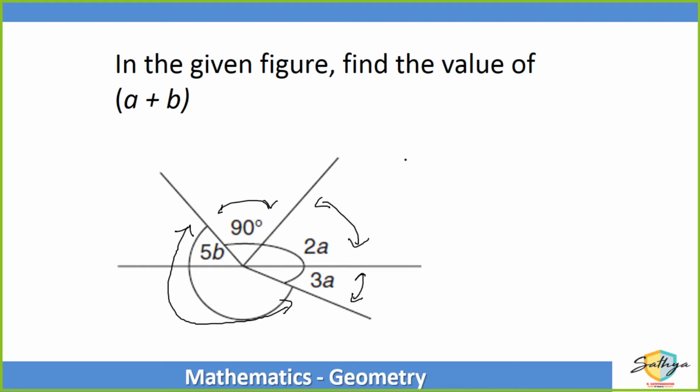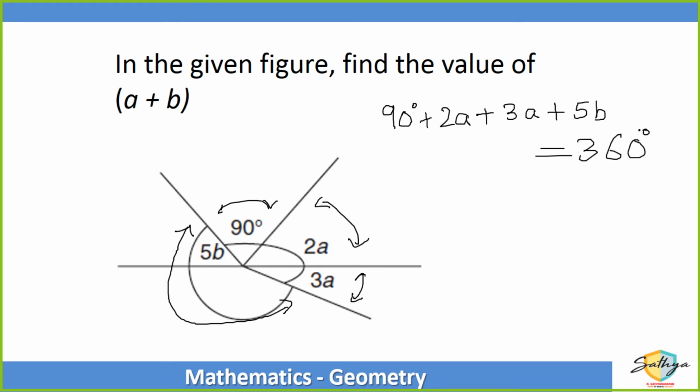Okay. So, do you understand that in all four angles the total will be 360 degrees? So 90 degrees plus 2 times a plus 3 times a plus 5 times b, the whole thing should be equal to 360 degrees. Did everybody understand this part? If a straight line is 180, then going around completely gives 360 degrees. So did everybody understand that the total is 360 degrees?